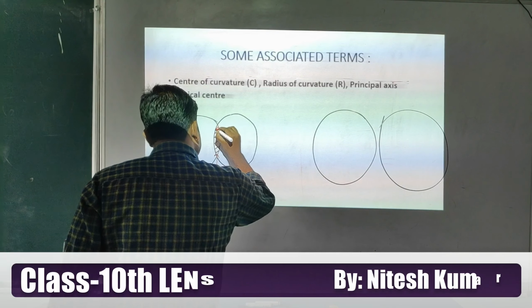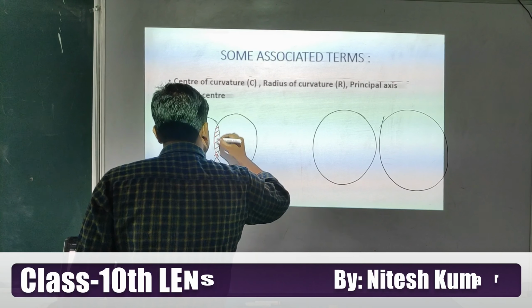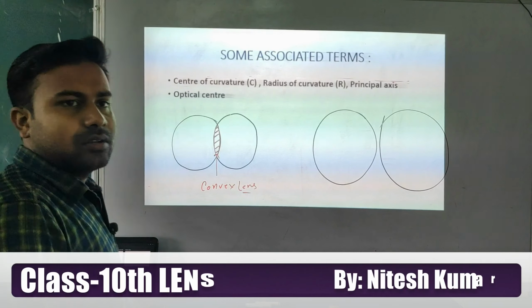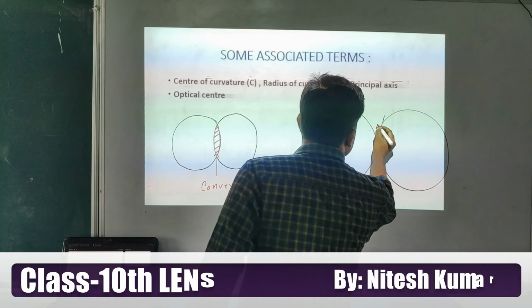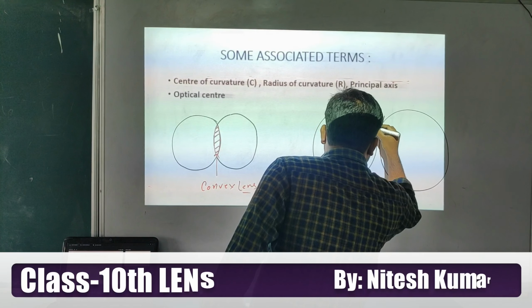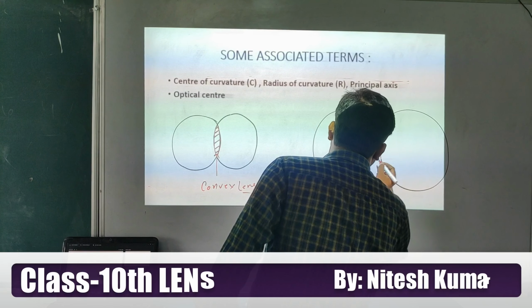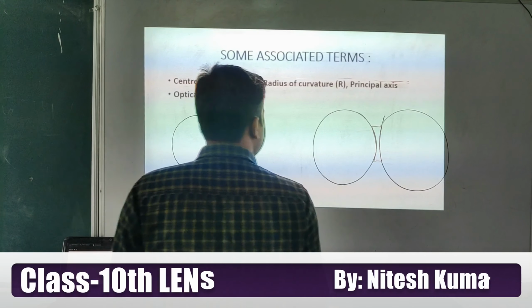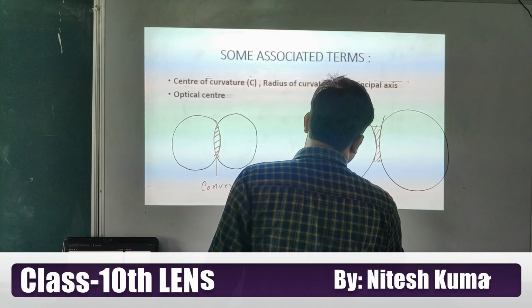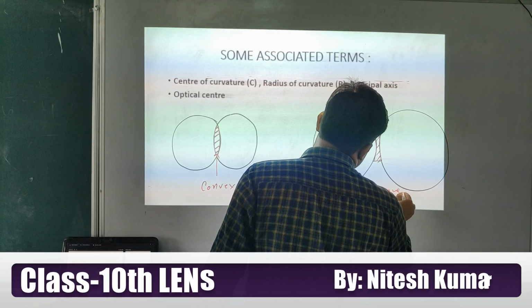This part, students, I am drawing with the red color. This is a convex lens. And here look at this one. Because we know that our lens is a part of a sphere, this lens is called a concave lens.